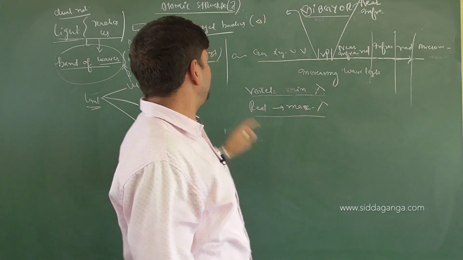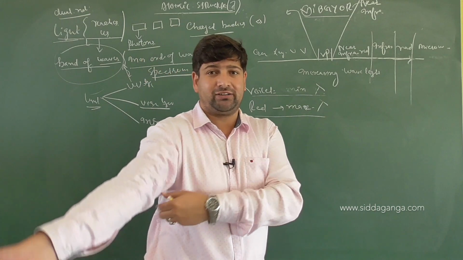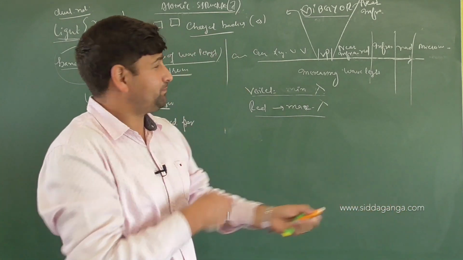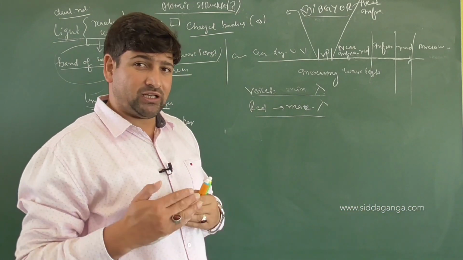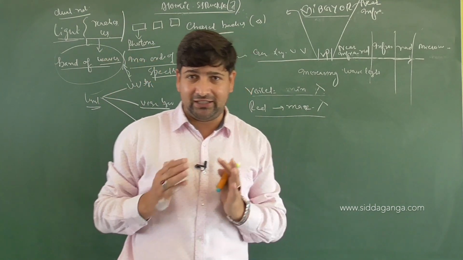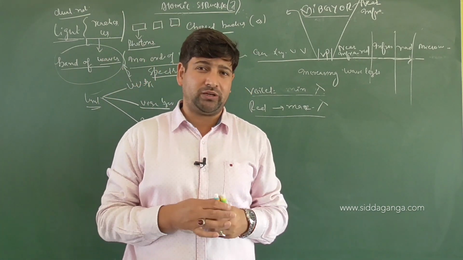We will discuss those parameters for electromagnetic waves now. What are the characteristic properties? Did you get it? So they have electric and magnetic fields which are oscillating perpendicular to each other, and they are perpendicular to the direction of propagation of the wave.